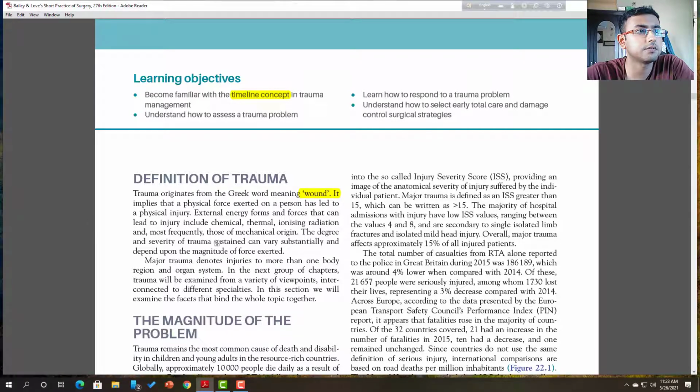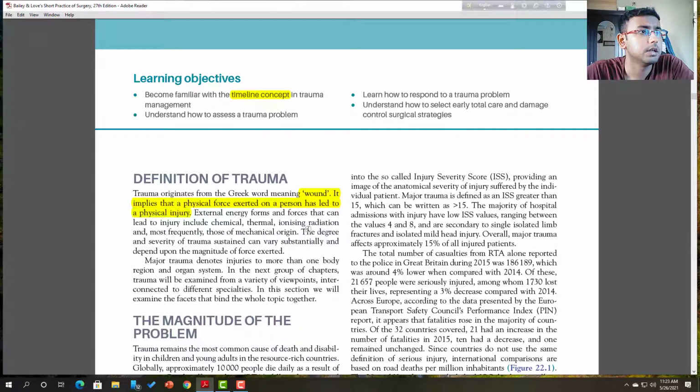It implies that physical force exerted on a person has led to physical injury. So a wound or any kind of injury due to an external cause, like a road traffic accident, war trauma, fall from height, accidental injuries, fighting injuries, or a violent criminal act.